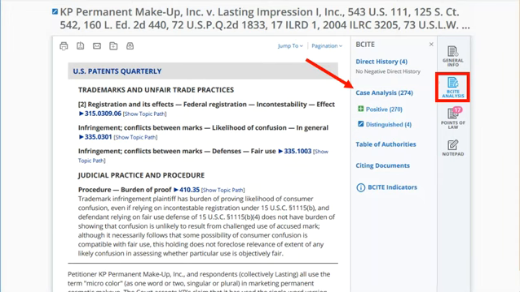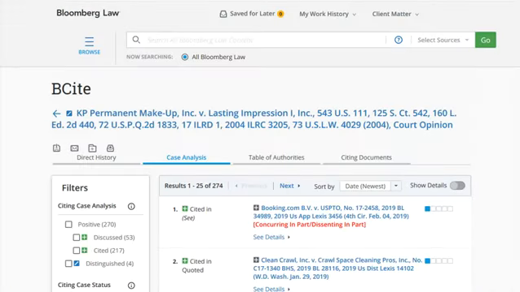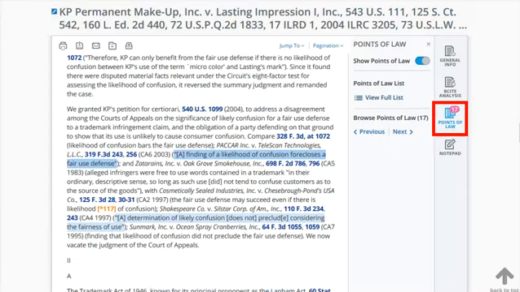The BCite Indicators link provides an explanation of the visual representations used by BCite. Case analysis provides links to all citing cases and can be sorted by date, analysis, citation frequency, or court. Results can also be filtered by citing case analysis or status, citation frequency, court, judge, or date.